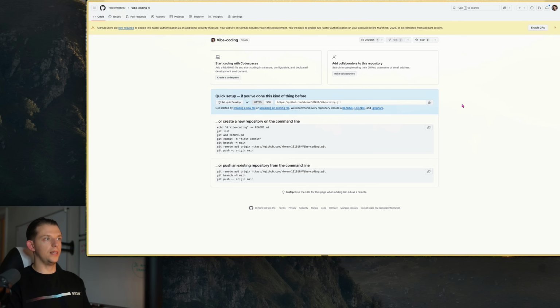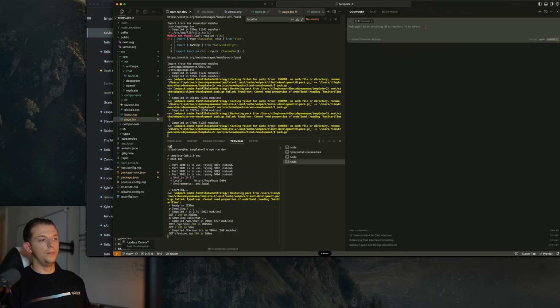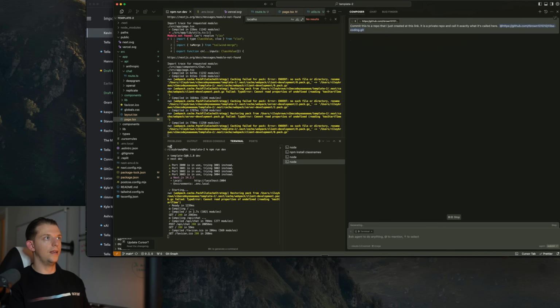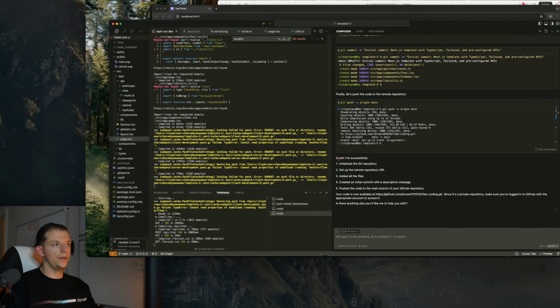We just need to copy this link. I literally could say, commit this to a repo that I just created at this link. It is a private repo, and call it exactly what it's called here. We'll paste that link in, enter. All right, it's done. I've successfully initiated the Git repository and set up the remote repository URL. Great, so it is done.